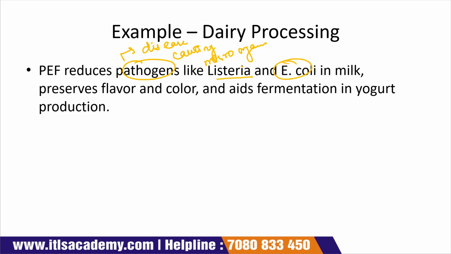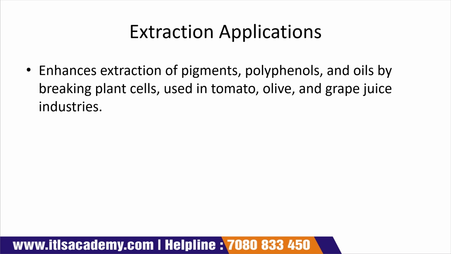They are very dangerous microorganisms. They can even cause death in a human being if the food product is contaminated and that contaminated food product is consumed. It reduces them in milk, preserves flavor and color, and adds fermentation in yogurt production. So this is an additional thing: it also aids fermentation in yogurt production.